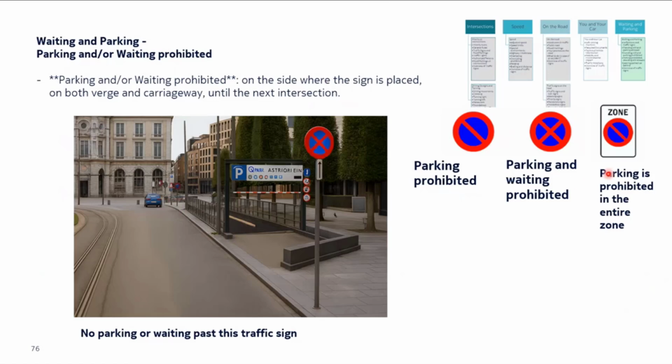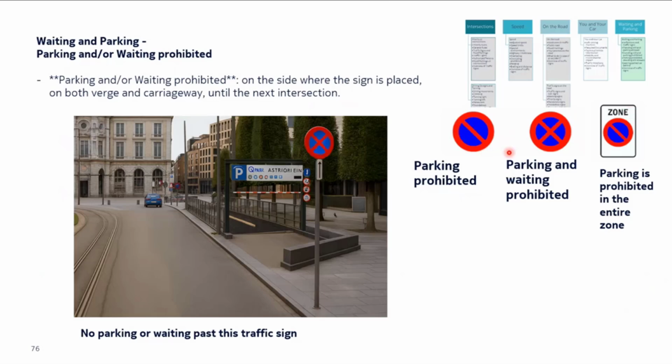Now there could be prohibitions that apply on the entire zone. Again, we know that this is a zonal board. We have explained that in lesson 5. The zonal board is usually a white board with black ink on it, which means that it applies on the entire zone. So it's not on the street.